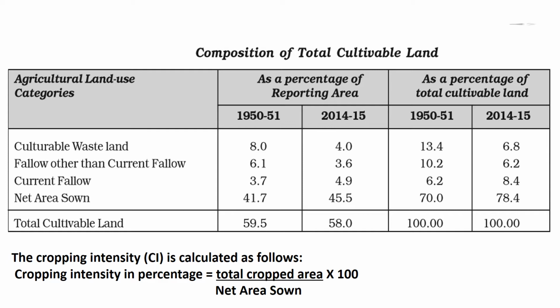Children, the cropping intensity, that is CI, is calculated as follows. Cropping intensity in percentage is equal to total cropped area upon net area sown into 100.